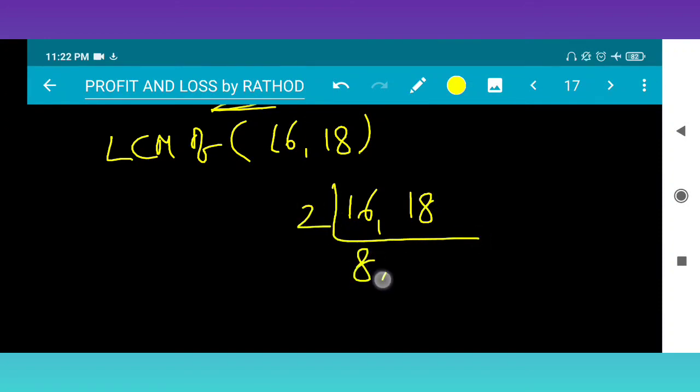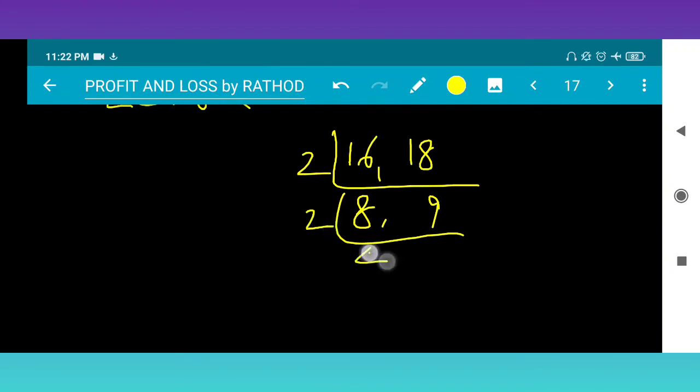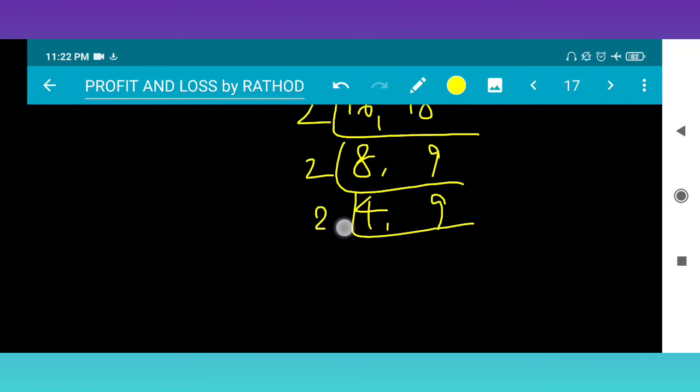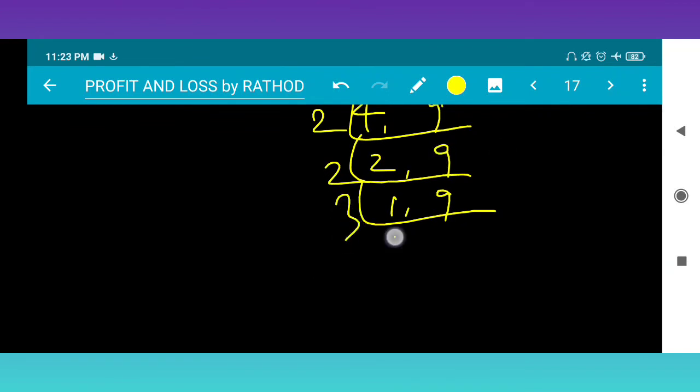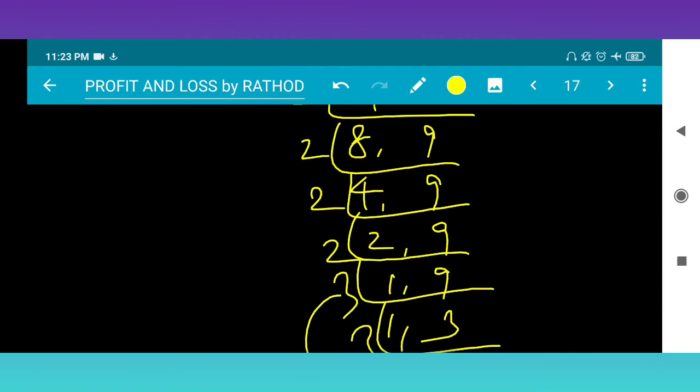2 8s are, 2 9s are, 2 4s are. This we just put as it is. 2 2s are, just as it is. 2 1s are. Till 1 we will have to calculate. So here is 9 again, same. So what happened? 3 1s are, 3 3s are. Again 3 1s are, 3 1s are. So what happened? See here.